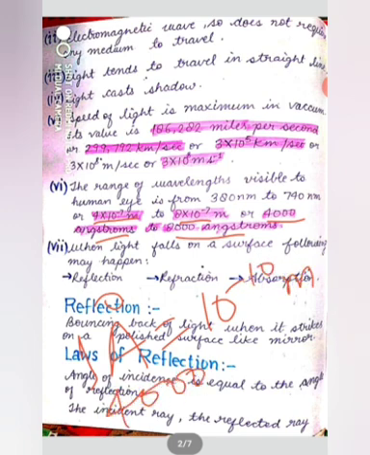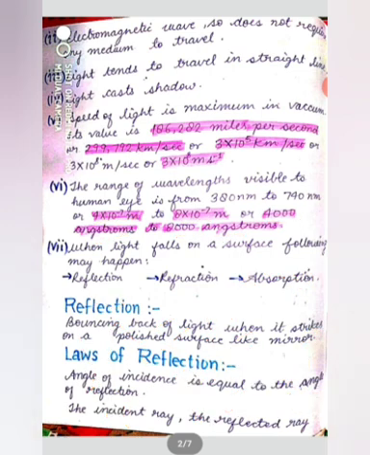So 4000 angstrom will be equivalent to 4000 into 10 to the power minus 10 meter. Next thing is that these are the phenomena, that is reflection, refraction and absorption. So this was all about the properties of light.